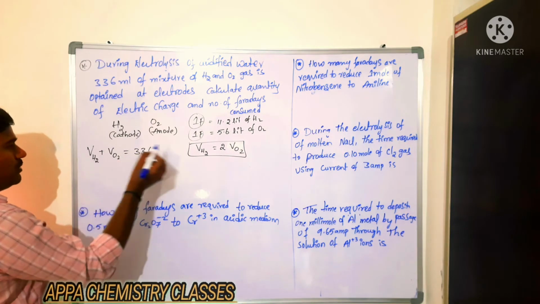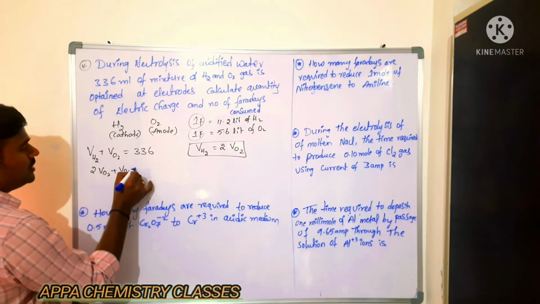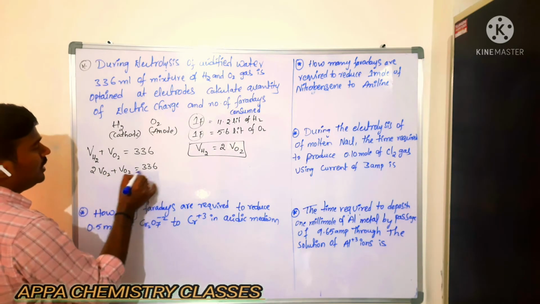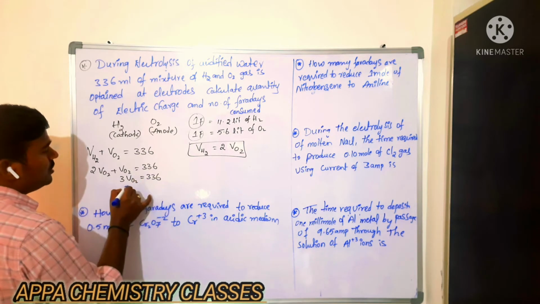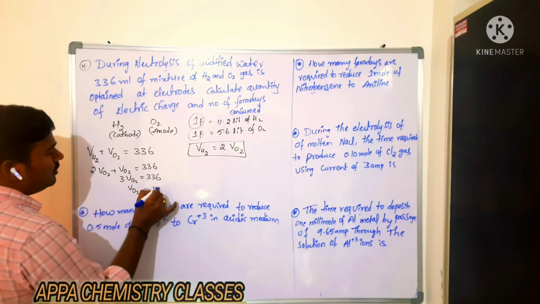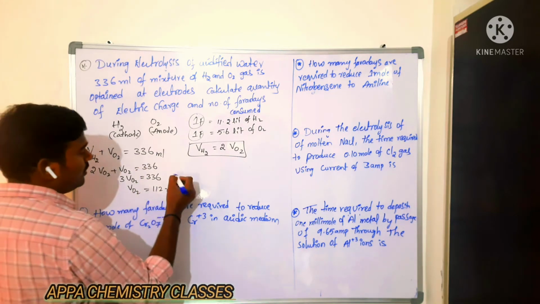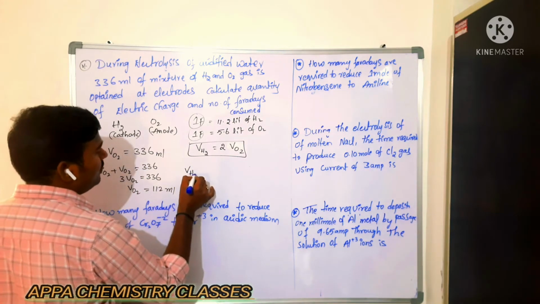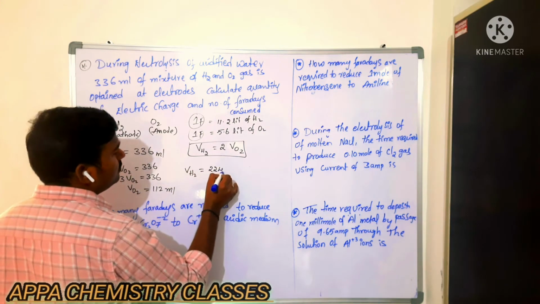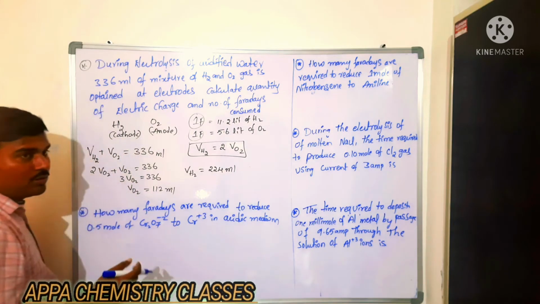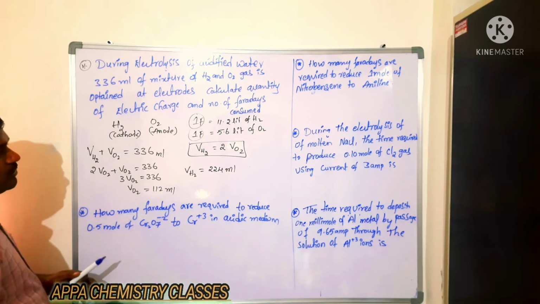So volume of hydrogen, you substitute the water: 2 times the volume of oxygen. Volume of oxygen is equal to 336. So 3 times the volume of oxygen is equal to 336. So volume of oxygen will be 112 ml. Then volume of hydrogen will be 224 ml. Okay? So now we got the volume of oxygen and the volume of hydrogen.